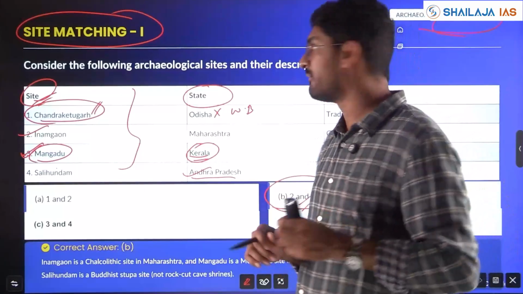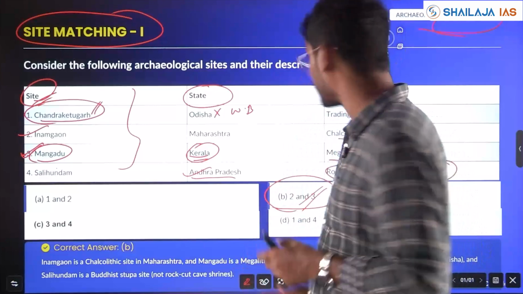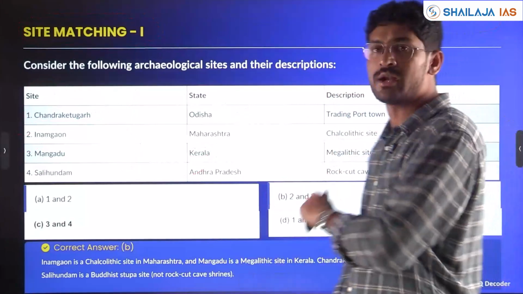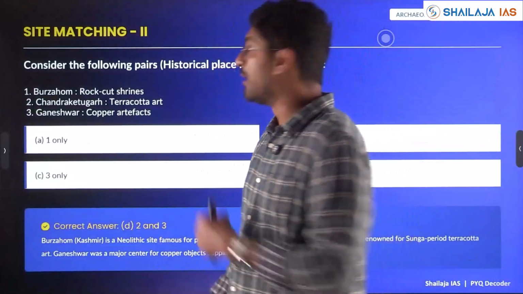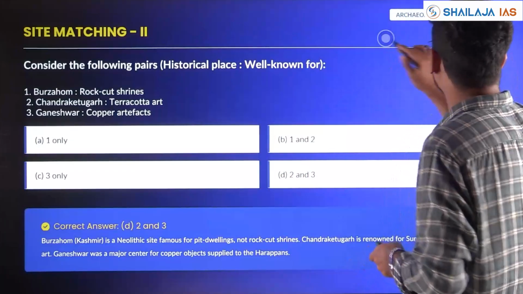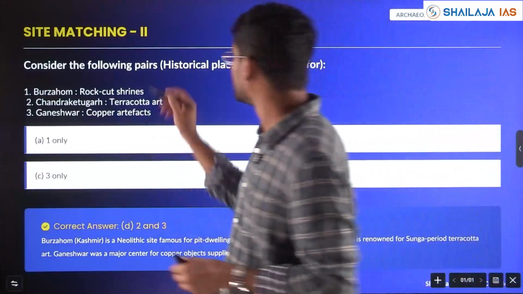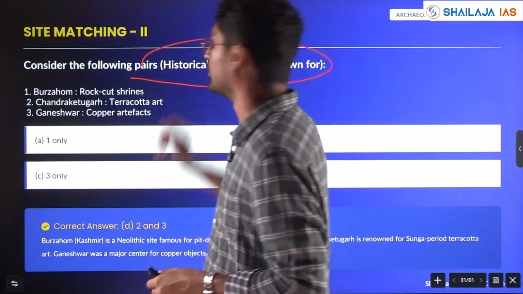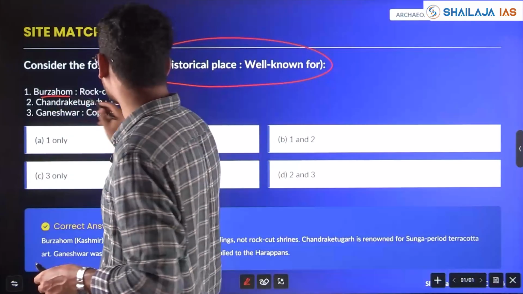So, sites are very important. Every year, 1 or 2 questions are coming exclusively on ancient sites. Now, we'll see again a site matching question asked in 2021, my friends. Consider the following pairs, historical places and well known for. Burzahom, rock cut shrine.